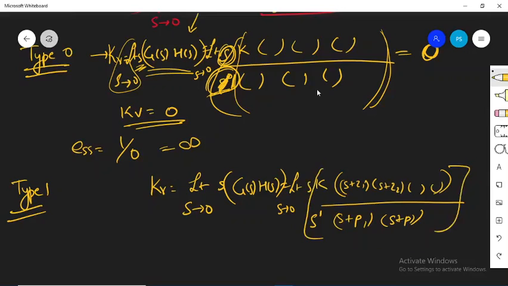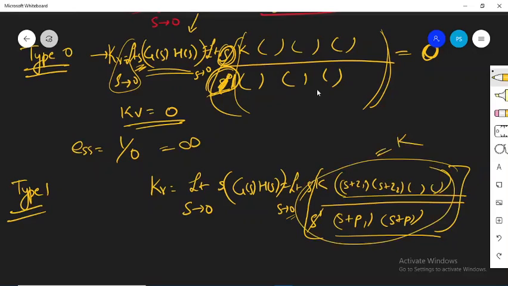This is kV. Now here in the numerator, all these things, if you make s tending to 0, it's going to have some value, but here this s and this s will get cancelled. Hence you can easily interpret it that this whole thing will become some constant value, any constant value, let it be c, and that we are defining it as kV.